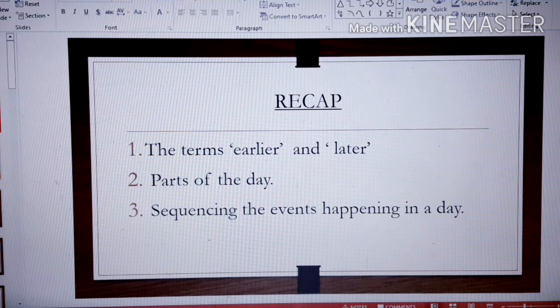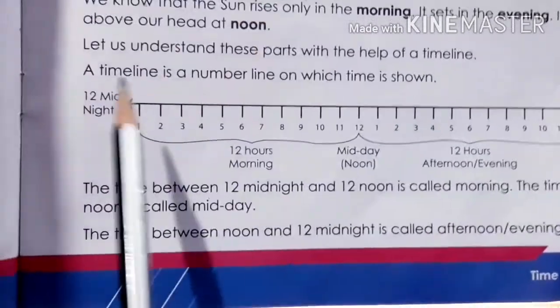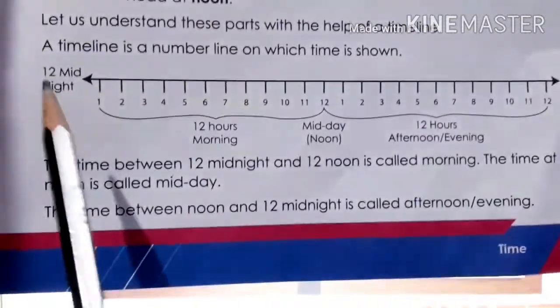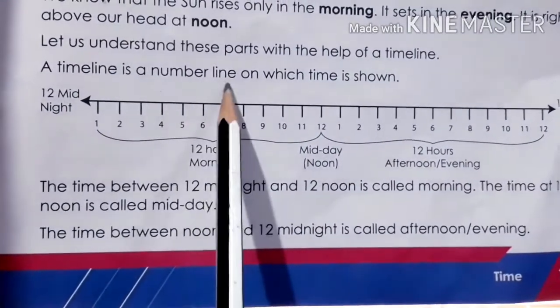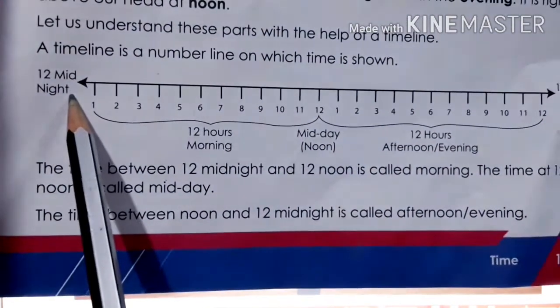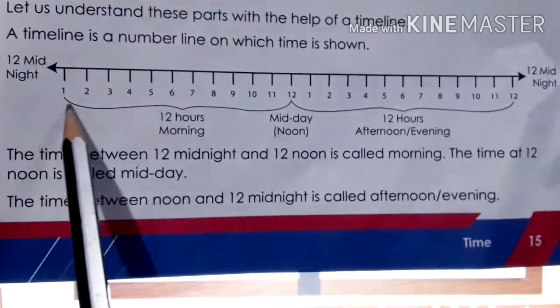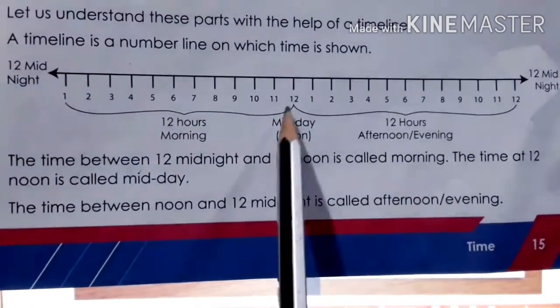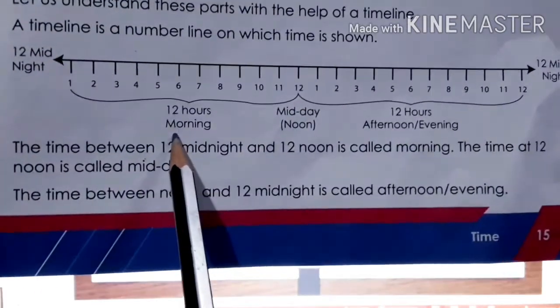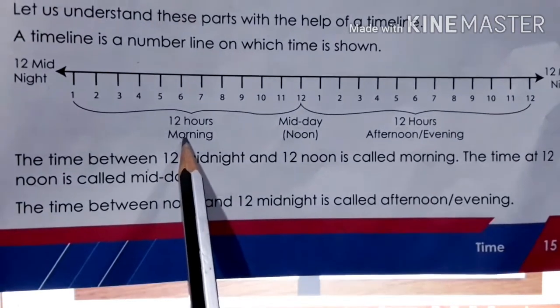Then, a timeline is a number line on which time is shown. It may be asked, what is a timeline? If you see your book, this is the timeline. A timeline is a number line on which time is shown. You can see here it starts from 12 midnight till 12 noon, that is midday. That is 12 hours, and we call it morning, and we say it is anti-meridian, right?